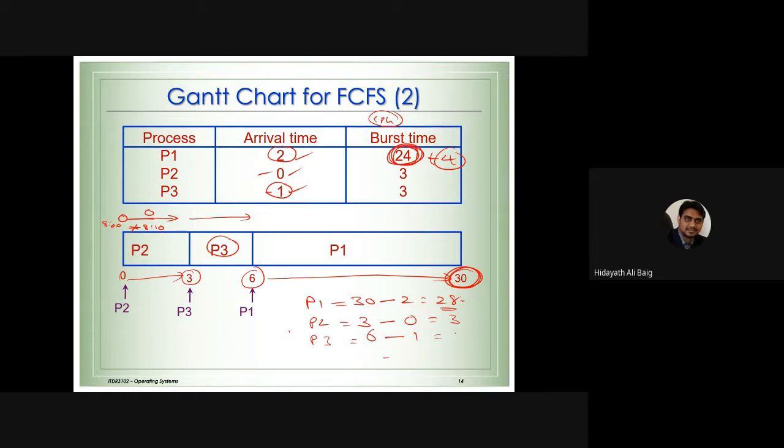So the turnaround time is 5 milliseconds. If you understand logically, again, 6 milliseconds, only 3 milliseconds is the time for process 3. But what about the remaining 2 milliseconds? It was waiting. So it came at 1 millisecond.